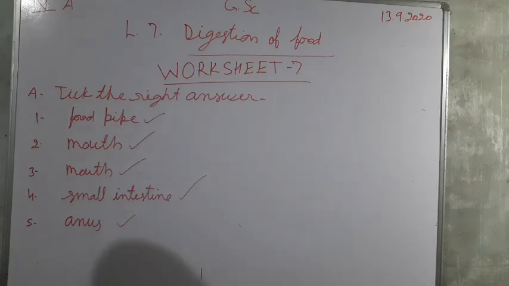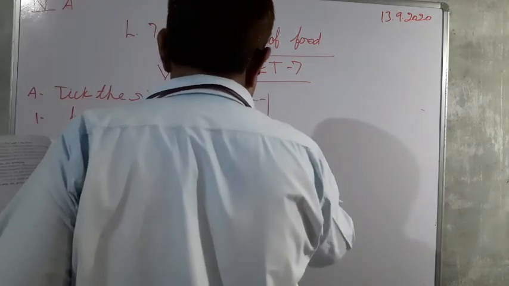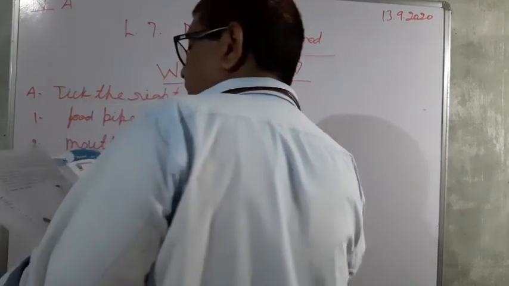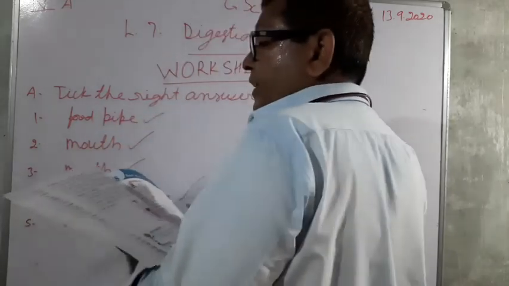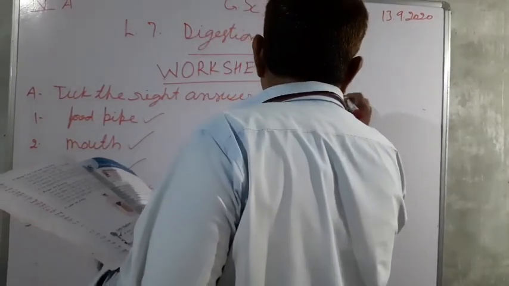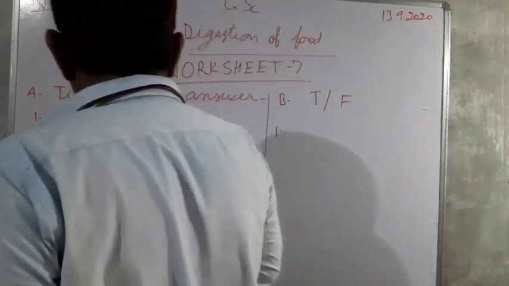Now next section B, we have to see. We can write B here. Here we write T for true, F for false. This is true and it is false.